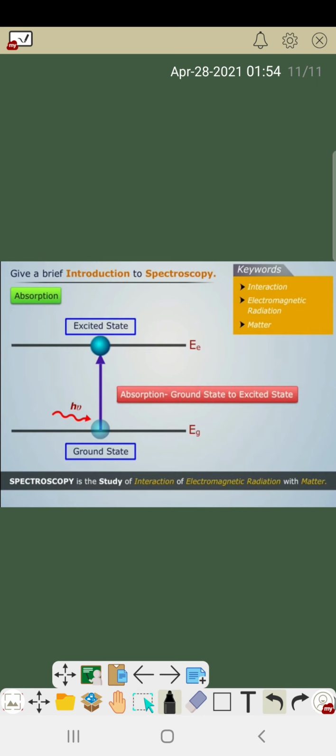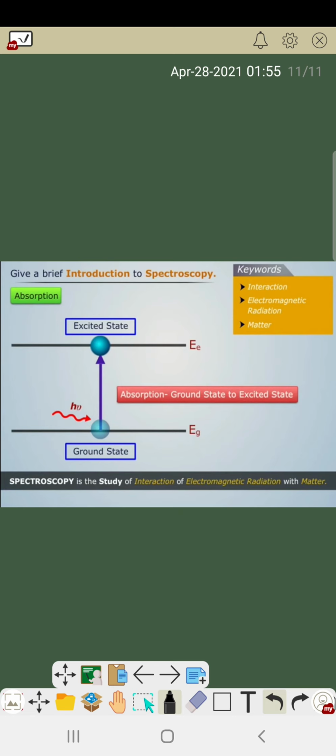Absorption is mainly when an electron present in a matter or a particle, when some radiation, that means some electromagnetic waves, attack the particle, this electron shifts from ground state to excited state. Why? Because this electron absorbs the waves, absorbs the radiation, and this electron is now excited.